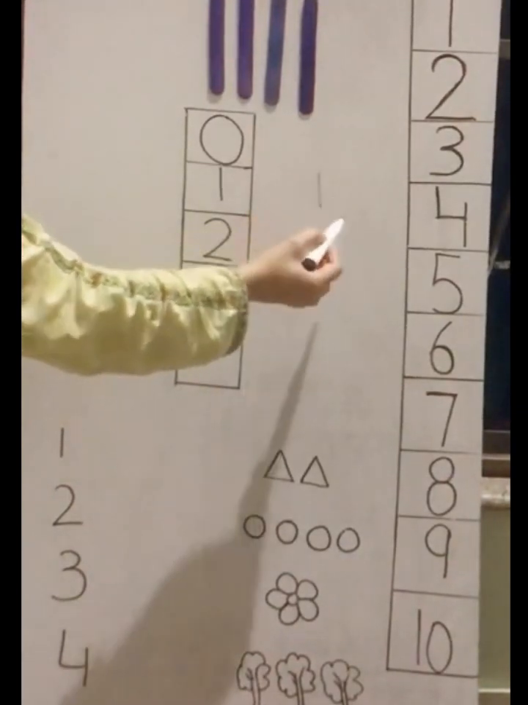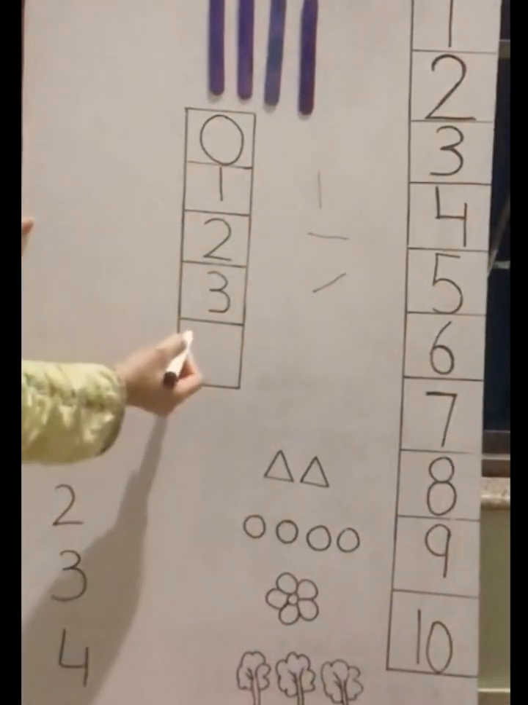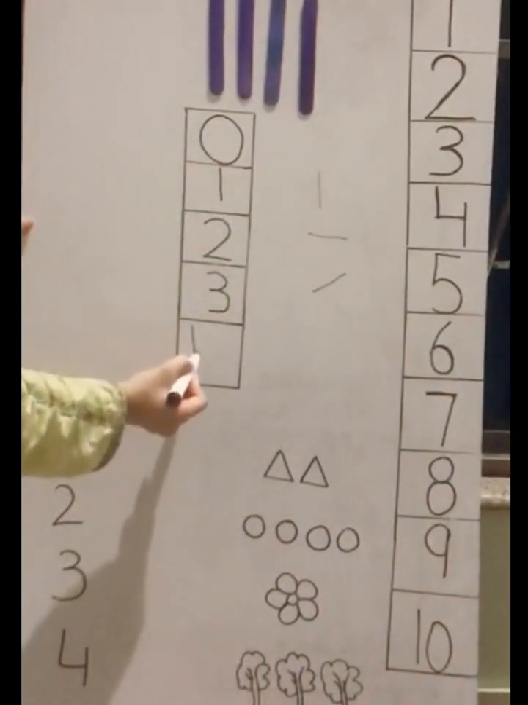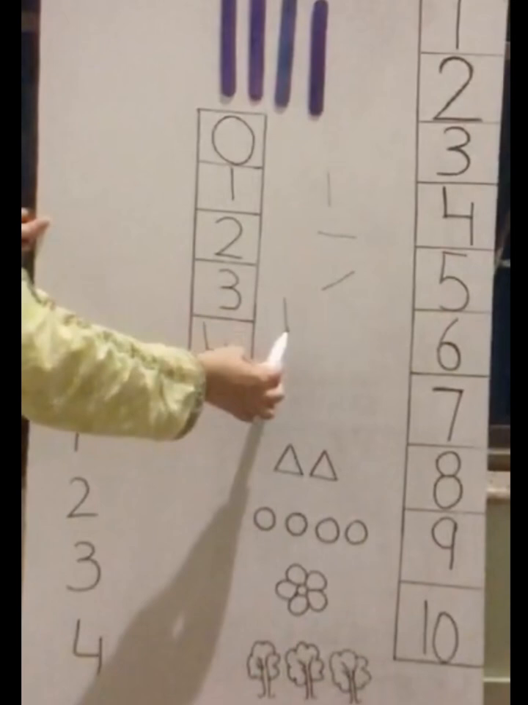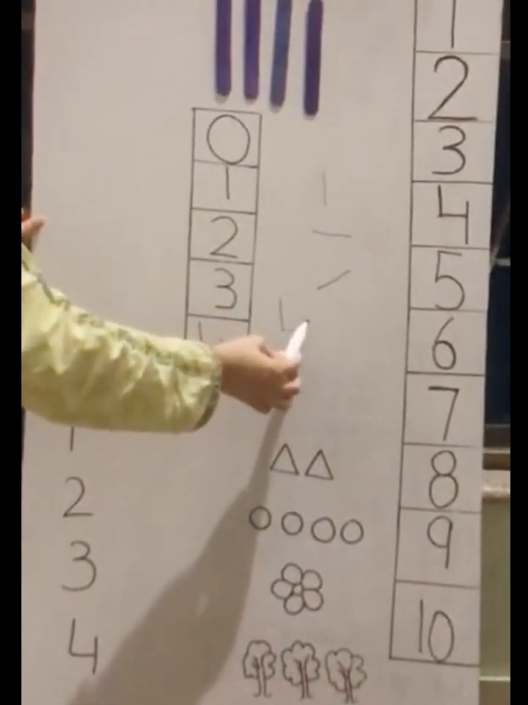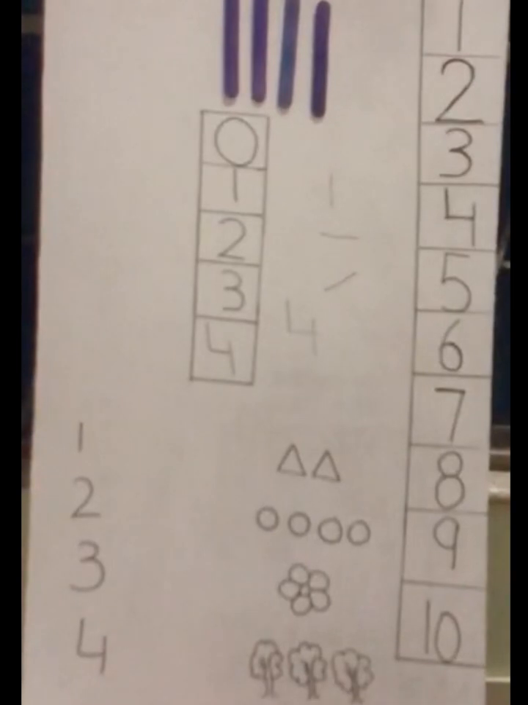Okay. Remember these lines? Standing line, sleeping line, slanting line. Standing line, sleeping line, and then again standing line. 4. Number 4. Okay, now we will count the pictures and then match the correct number.